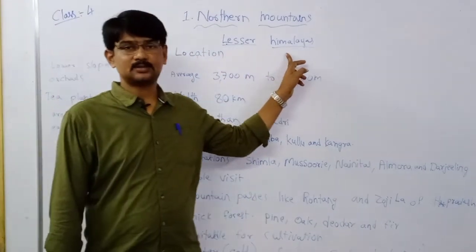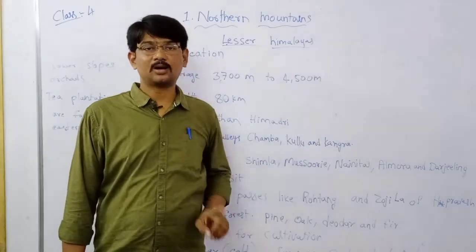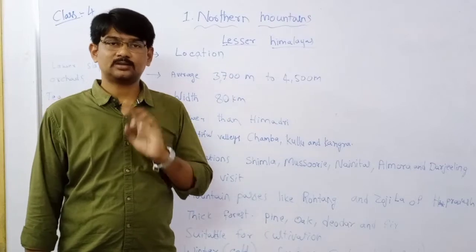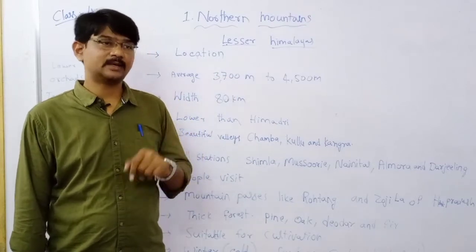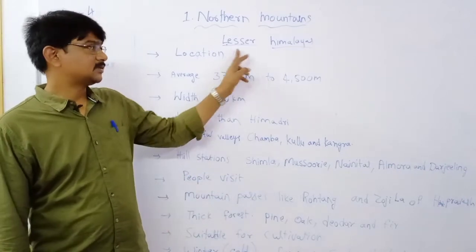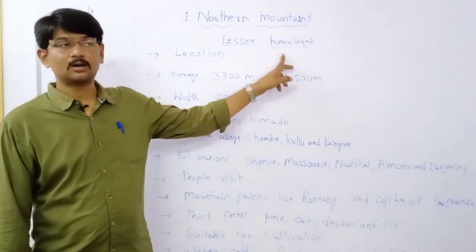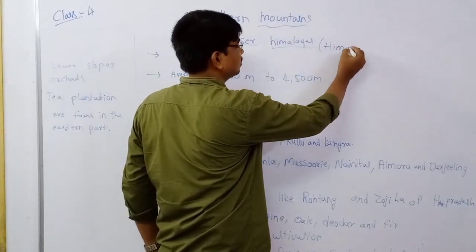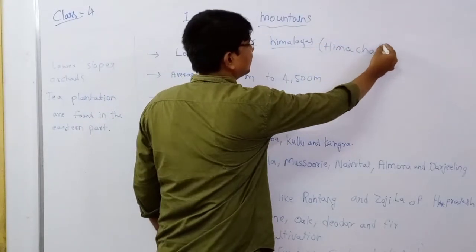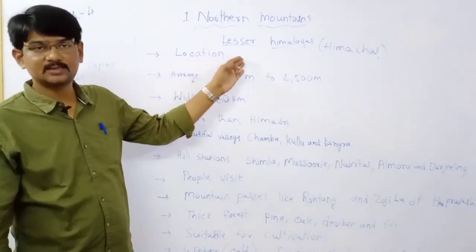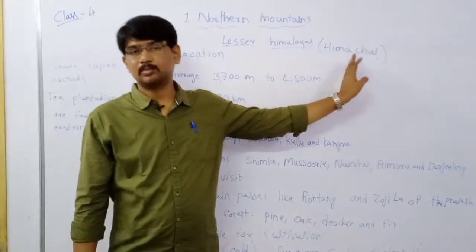Next topic, Lesser Himalayas: the middle or the lesser Himalayas, or Himachal ranges. How many names? Three names. The greater Himalayas are called Himadri, and the lesser Himalayas are called Himachal.